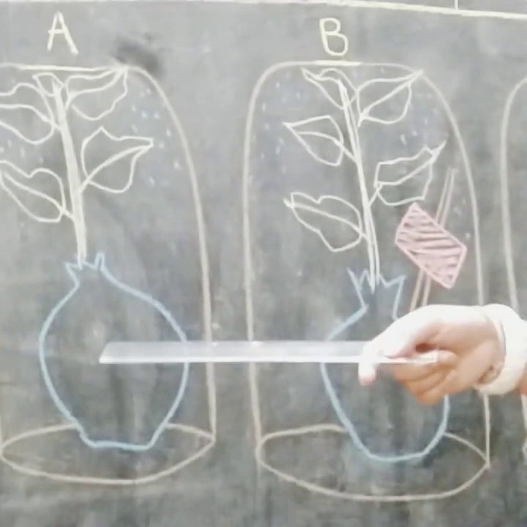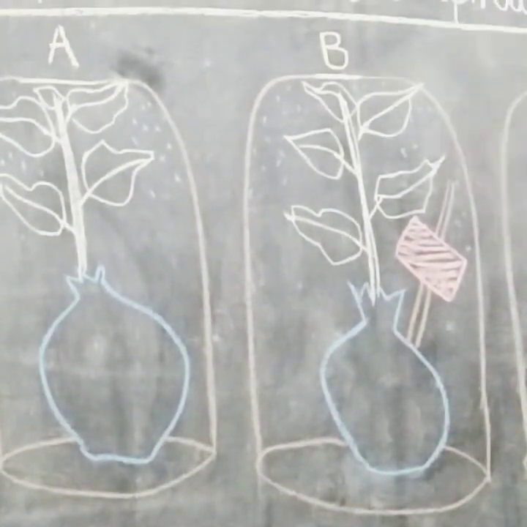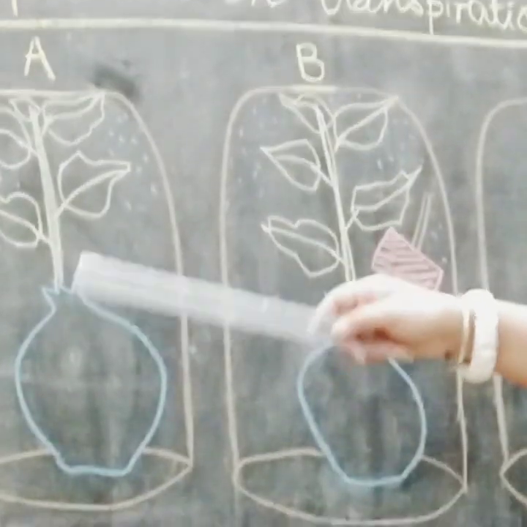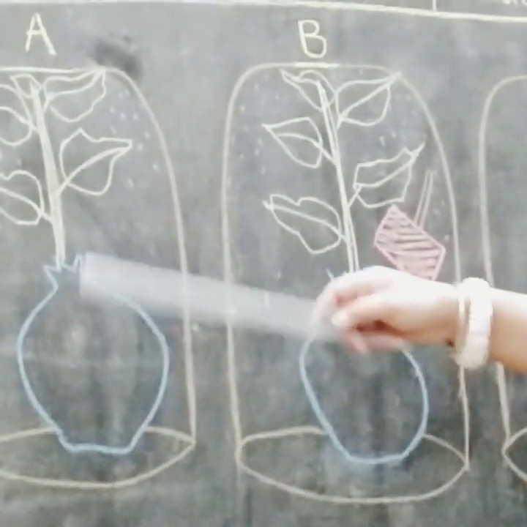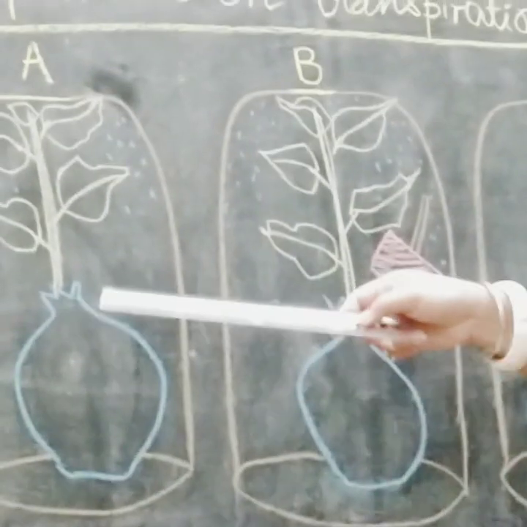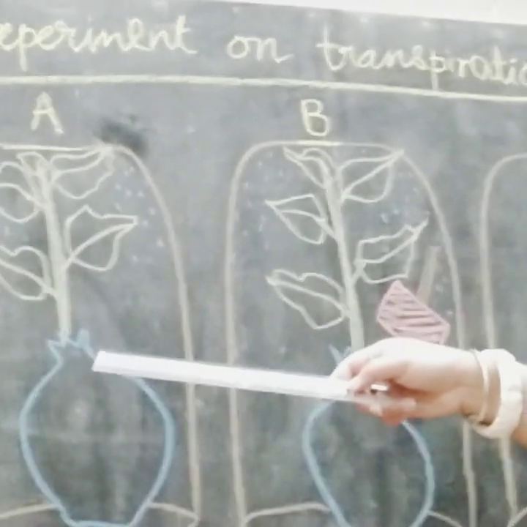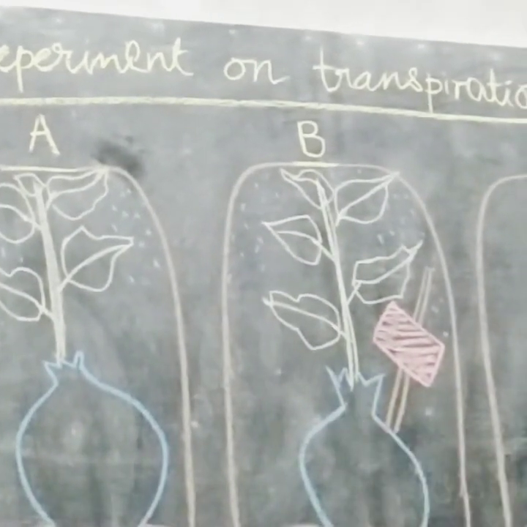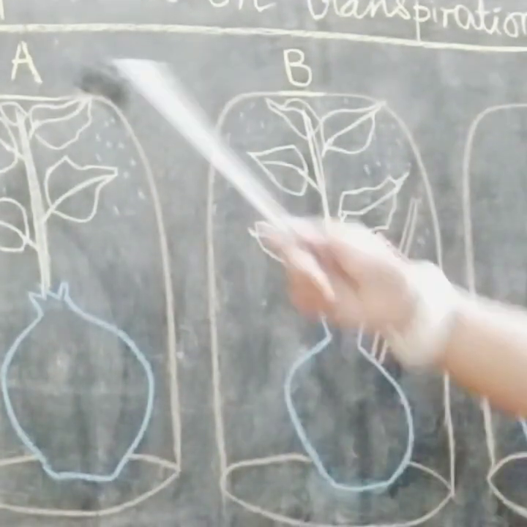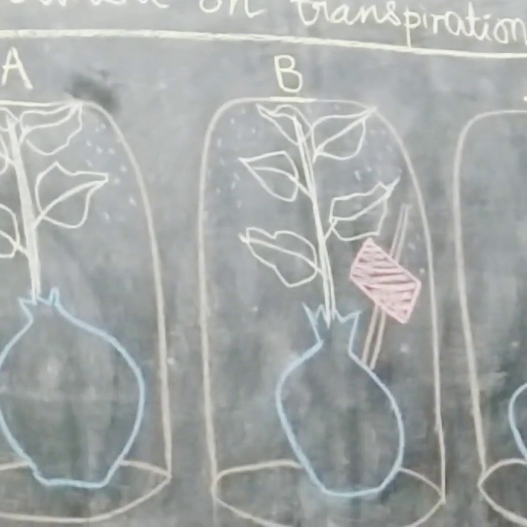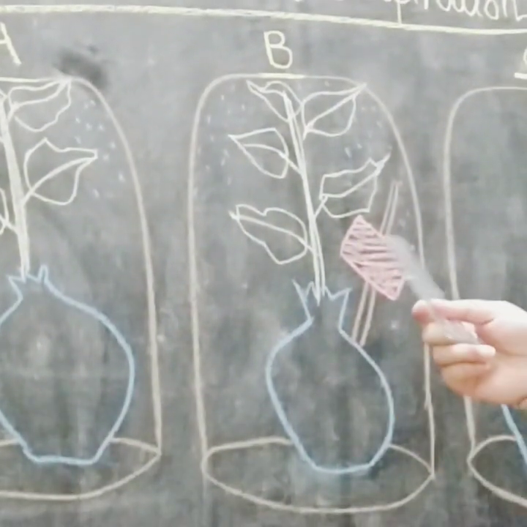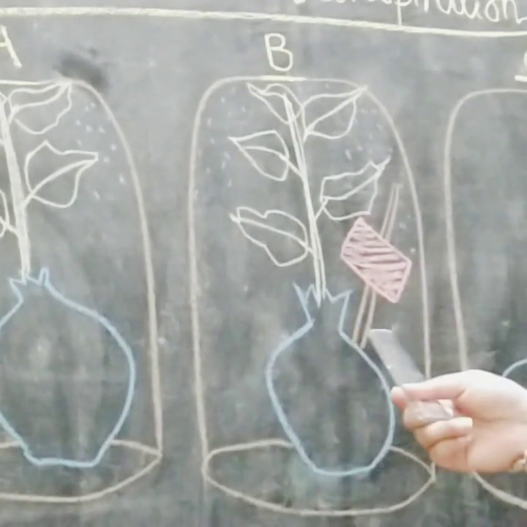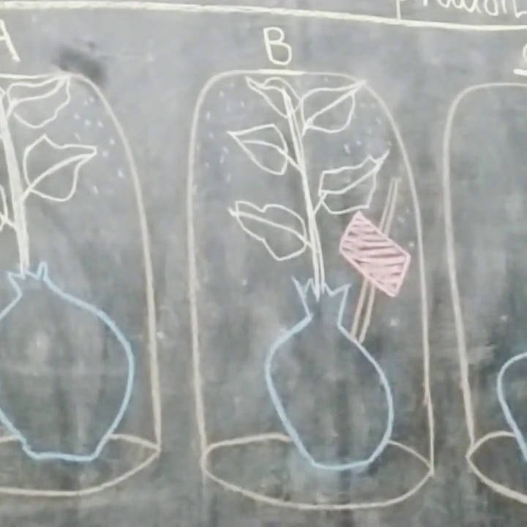Here the plants are not covered, only the pot is covered, to prevent loss of water from the pot. The mouth of the pot is tied with the plastic bag, and the full plant is covered with a bell jar. Extra here, with the help of a stick, we have kept a cobalt chloride paper.